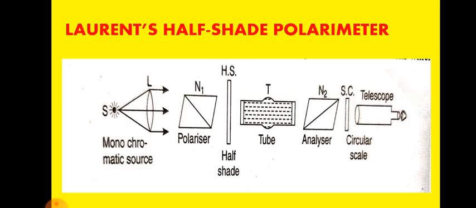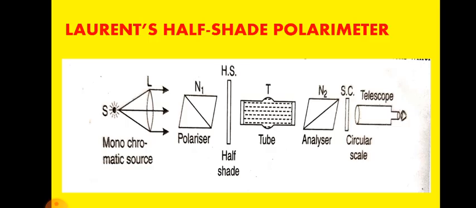Light after passing through the polarizer becomes plane polarized, with the vibration in the principal plane of N1. The plane polarized light now passes through the half-shade device, H, and through the tube T containing the optically active substance, say sugar solution.